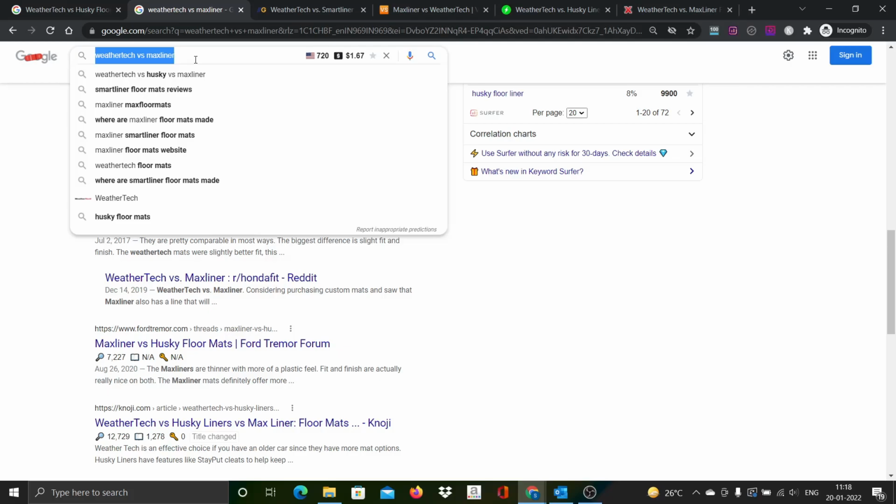SmartLiner, MaxLiner, OEM is more like a rare brand or some word. I'm not comfortable with that. And then Tesla is specific to a brand. So let's look at Covercraft, what it is. So let's see what it is. Covercraft, and then let me close these tabs. So for Covercraft,